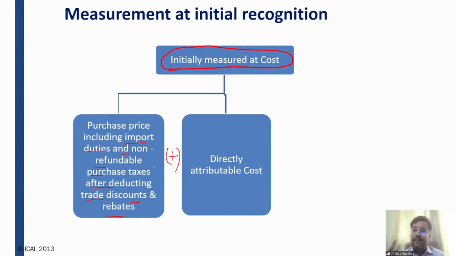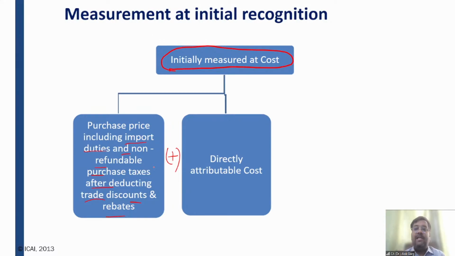Of course, the company has to pay a purchase price, the company has to pay import duty, the company has to pay some taxes also. You have to see it. If it is refundable, it does not form part of the cost. If it is non-refundable, it will form part of the cost, right? After deducting trade discount and rebates, of course, plus directly attributable cost.